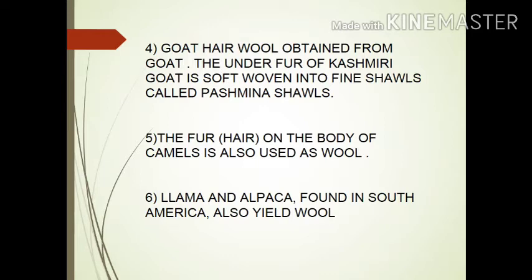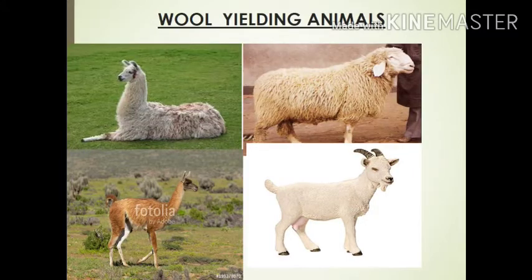Goat hair wool is obtained from goats. The underfur of the Kashmiri goat is soft and is woven into fine shawls called pashmina shawls. The fur on the body of camels is also used as wool. Llama and alpaca found in South America also yield wool. Refer to the given image of the wool yielding animals.